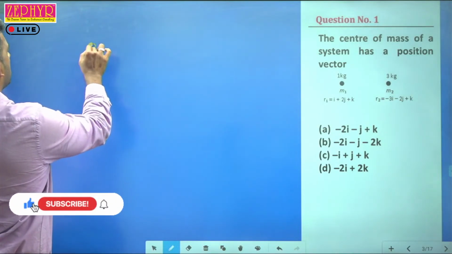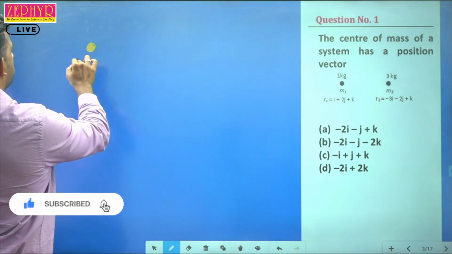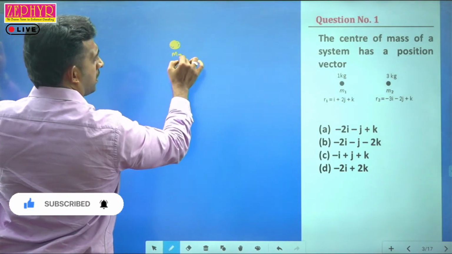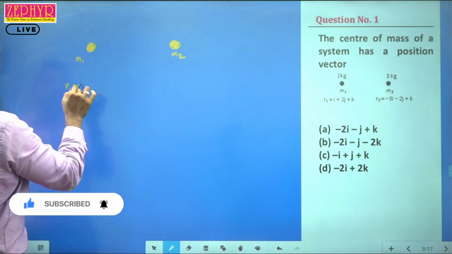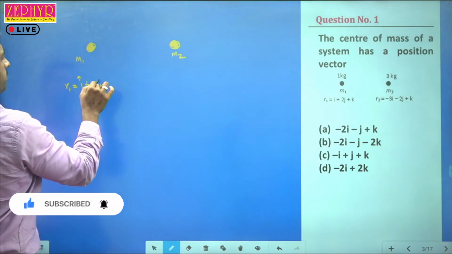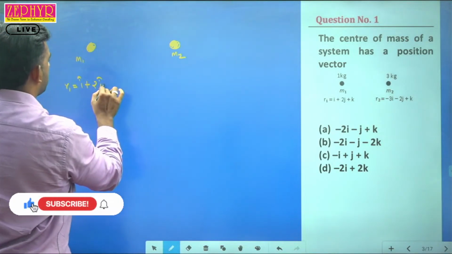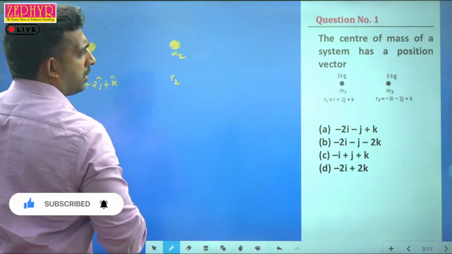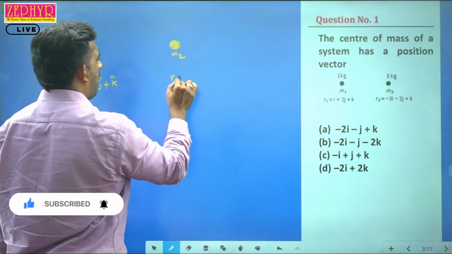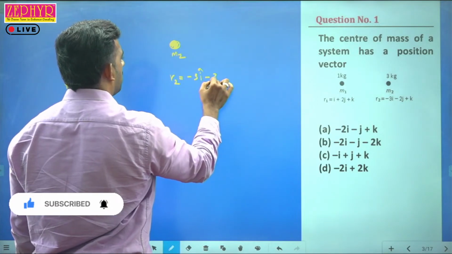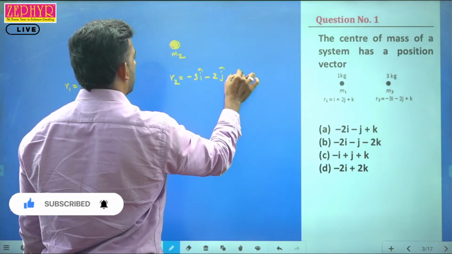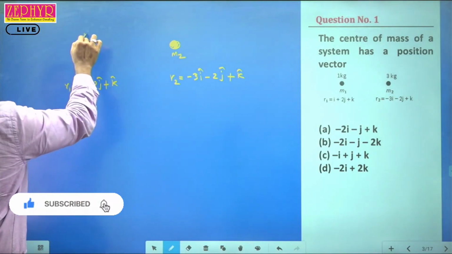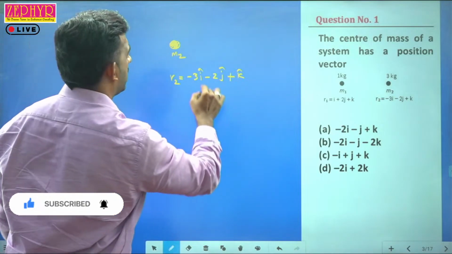So we have two masses, M1 and this is M2. Position vector R1 is equal to i plus 2j plus k, and R2 is equal to minus 3i minus 2j plus k. M1 is given as 1 kilogram. M2 is taken as 3 kilogram.